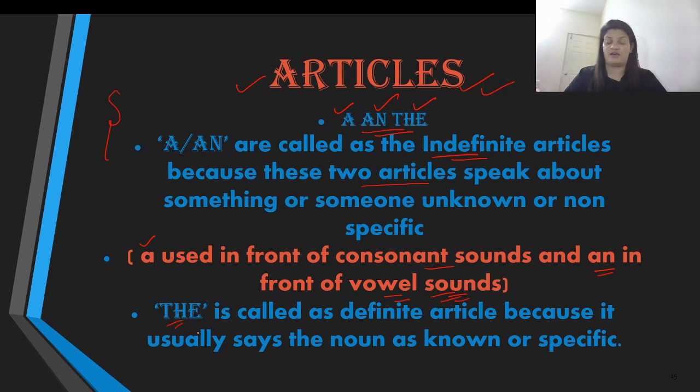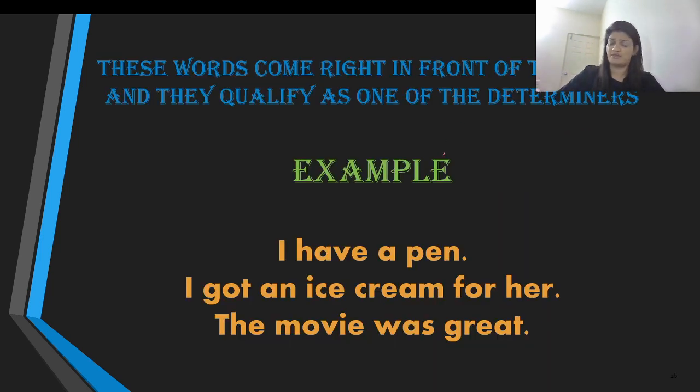The is the other article that we have, which is called the definite article because it usually refers to the noun as known or specific, somebody or something we already know. So these are articles. Let us take a few examples. I have a pen.